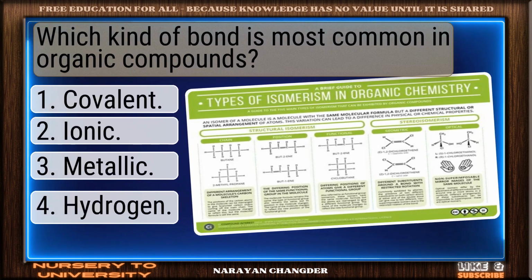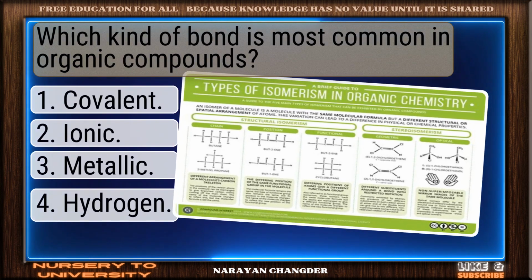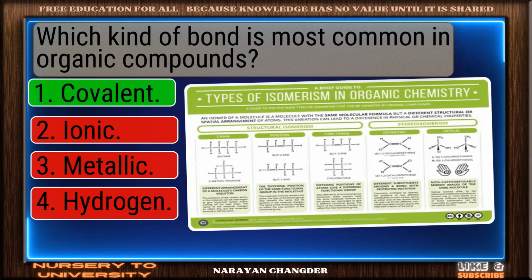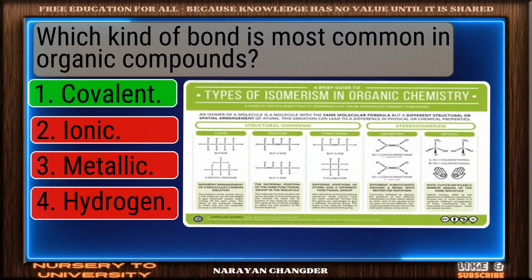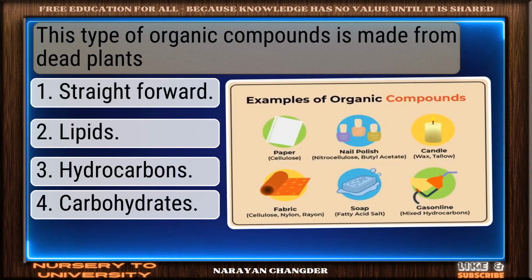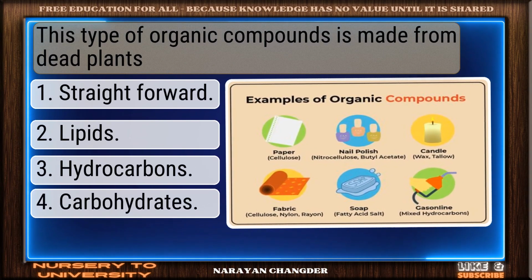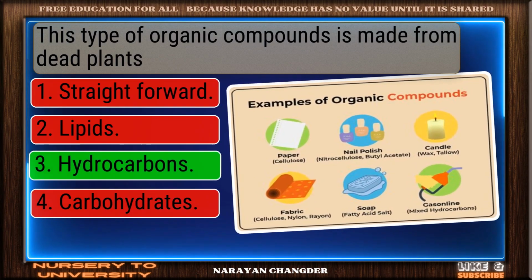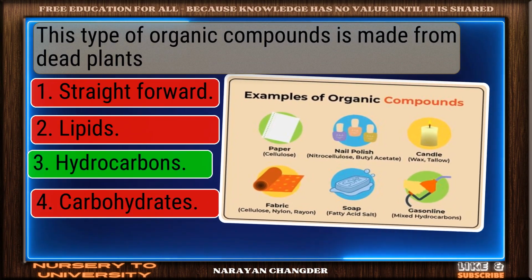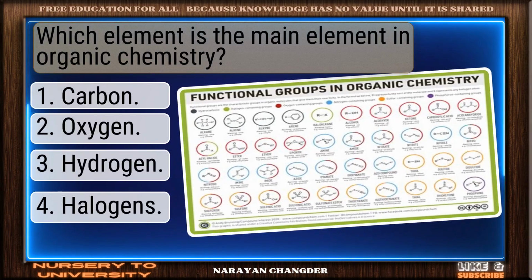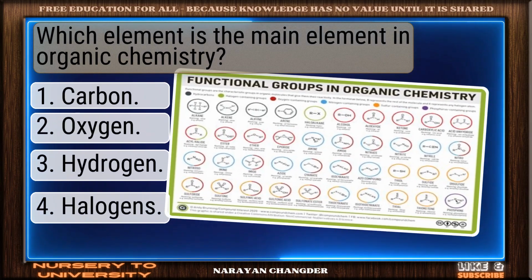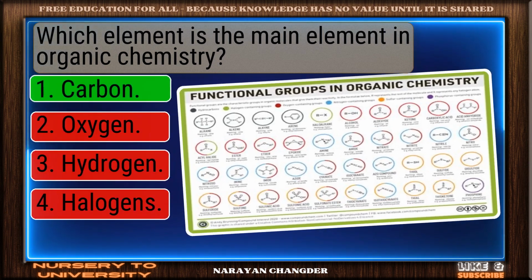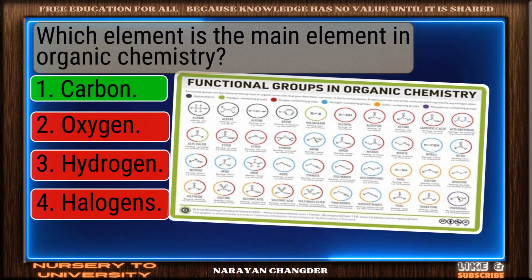Which kind of bond is most common in organic compounds? Well picked. Covalent is the correct answer. This type of organic compounds is made from dead plants. Good thinking. Hydrocarbons is the right answer. Which element is the main element in organic chemistry? Smart pick. Carbon is the correct choice.